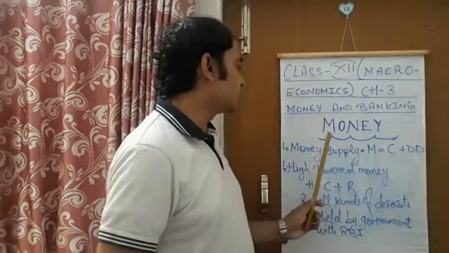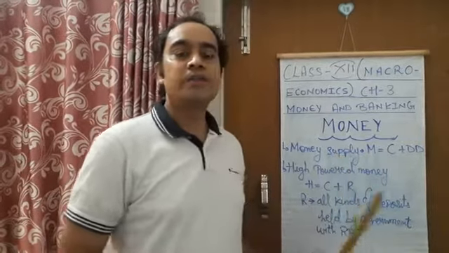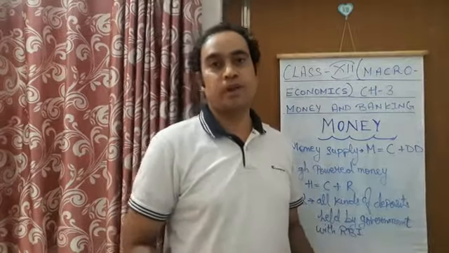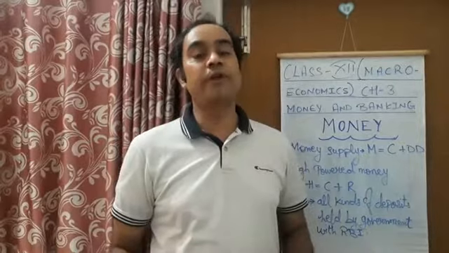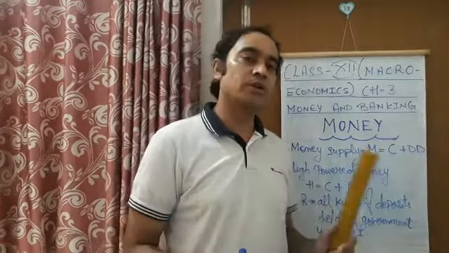Now let's study money supply, as we have already studied before. Money supply is the money held with the public, and the public here means private individuals plus business firms. So what type of money is not included in the money supply? It is the money held by the banks, the government, and the central bank, that is, the Reserve Bank of India. All this money is not in circulation, and that is why it is not included in the money supply.